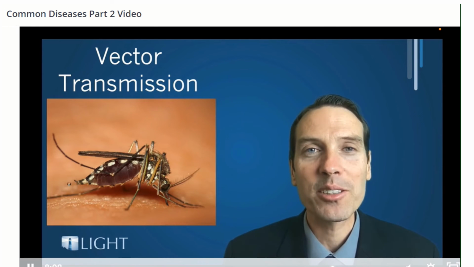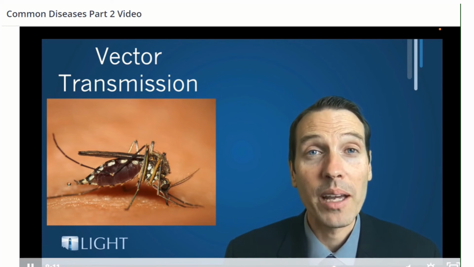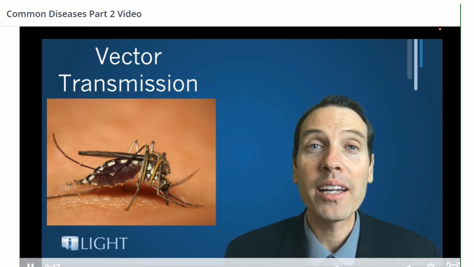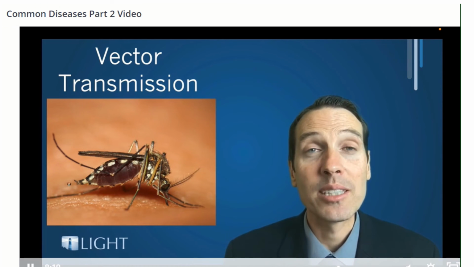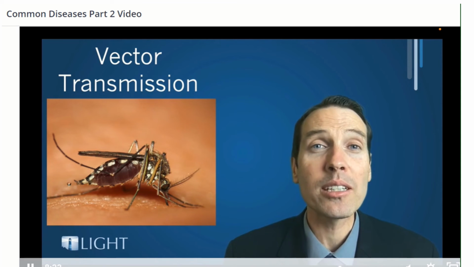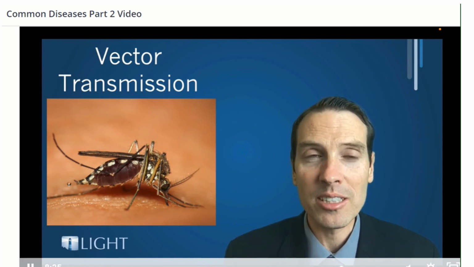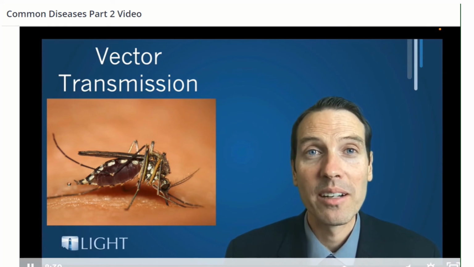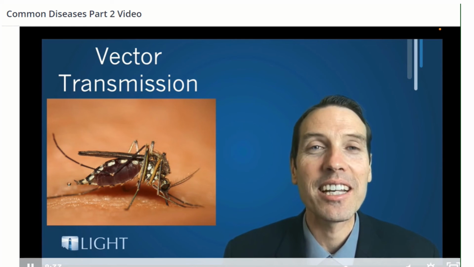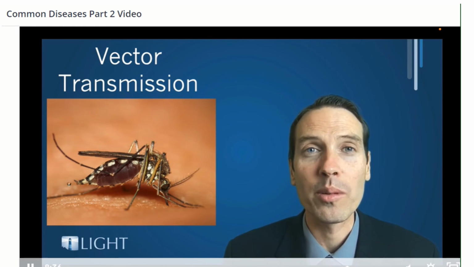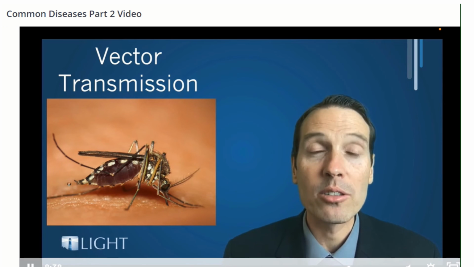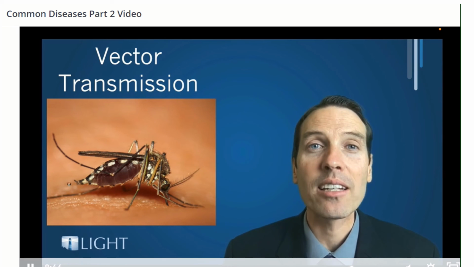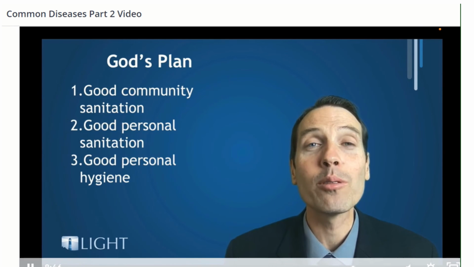And then vector transmission. I'm sure that many of you have had a disease that has been brought to you by a mosquito. Could be dengue, it could be malaria, it could be chikungunya, it could be a host of other diseases. These vectors are certainly agents of Satan to bring disease and death upon our human race. So keep these things in mind. Do what you can to mitigate these risk factors and also to improve our immune system.